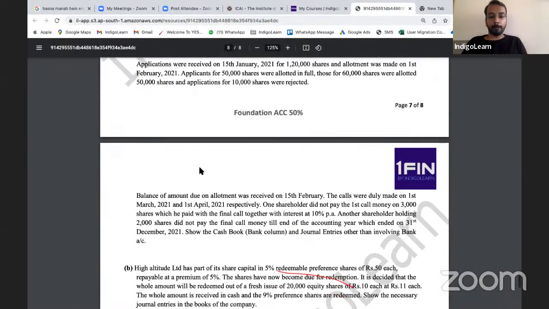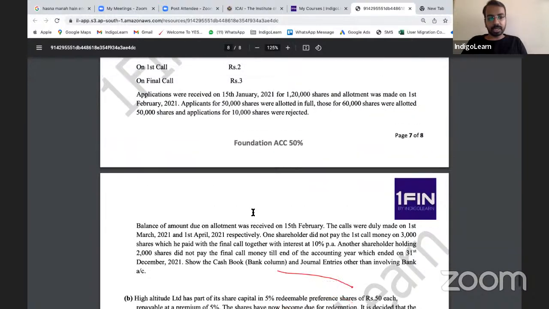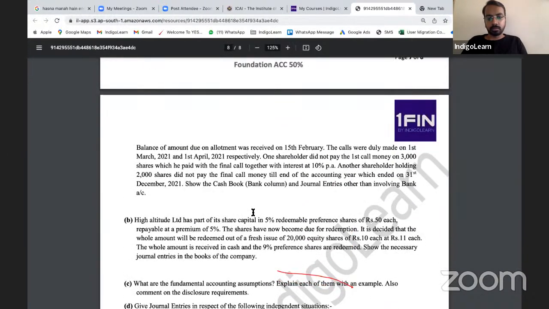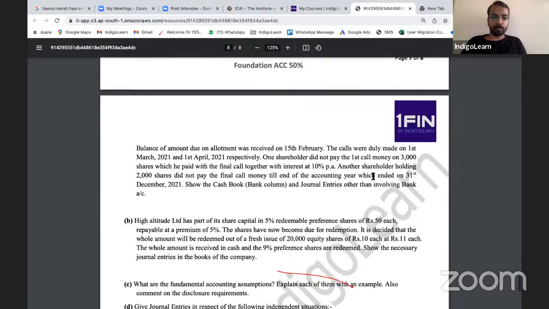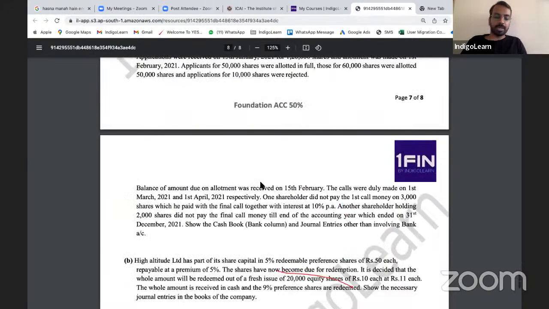Now this person paid along with interest on which date? He paid on 1st of April. I think there is a mistake in this question. No, the accounting year ends on 31st December, this is a January to December calendar, no problem.